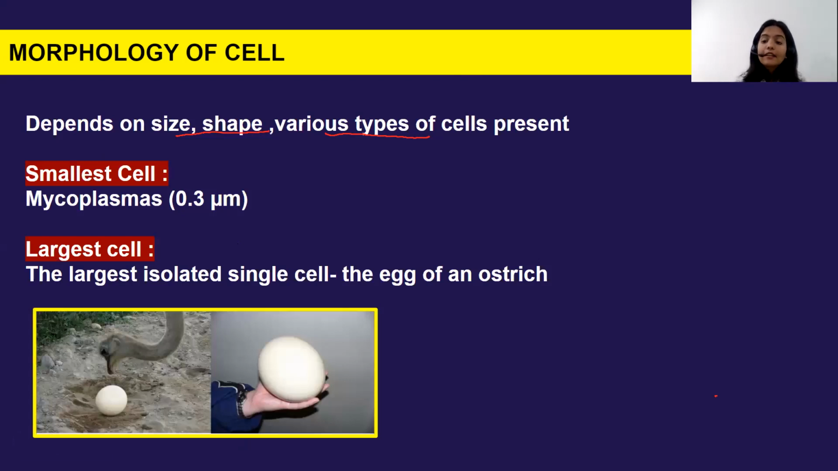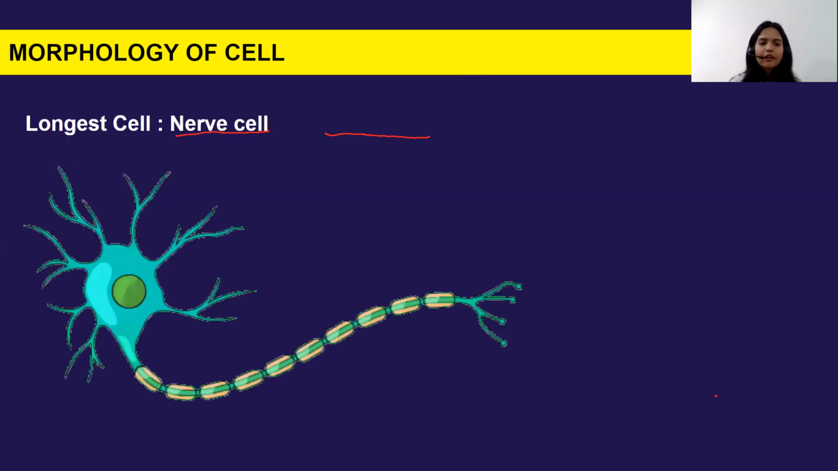Now, very important, this point: the smallest cell on this earth is mycoplasma. Okay, so you need to remember this name. This name comes various times in competitive exams. So mycoplasmas are the smallest cells and the largest cell is the isolated egg of an ostrich. Okay, this is already shown in the picture. Now, if I talk about the longest cell, there is a difference between the largest and the longest cell. So the longest cell is the nerve cell. Okay.